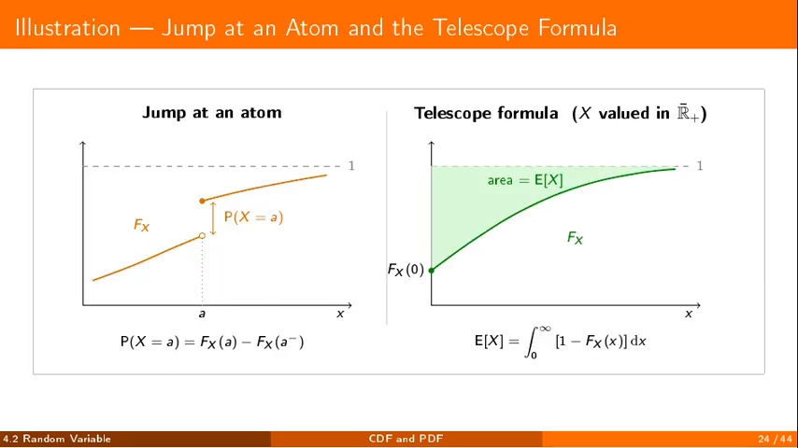The figure shows the 2 phenomena side by side. On the left, in orange, a cumulative distribution function that jumps at a point A. The vertical double arrow marks the height of the jump, and that height is exactly the probability that the variable equals A. On the right, in green, a non-negative variable. The shaded area between the curve and the level 1 is exactly the expectation of the variable, the telescope formula, recalled below the panel.